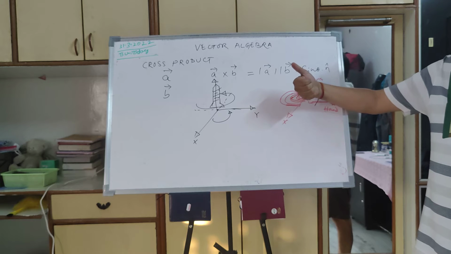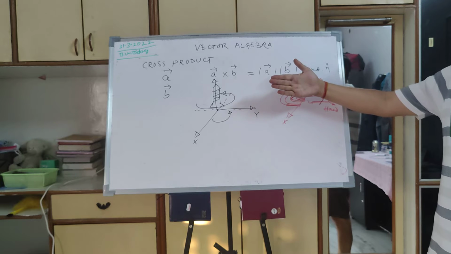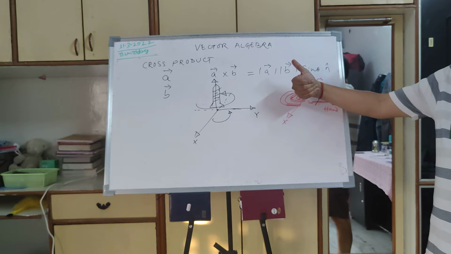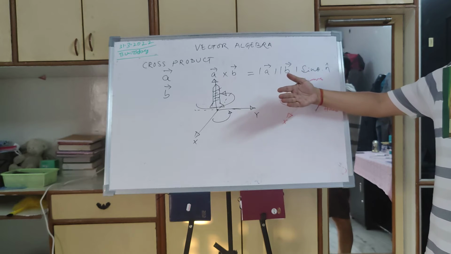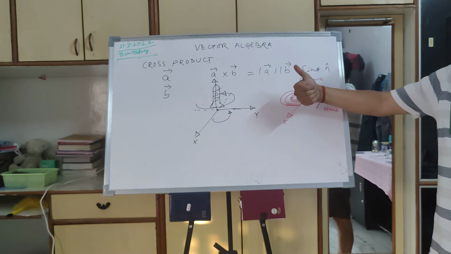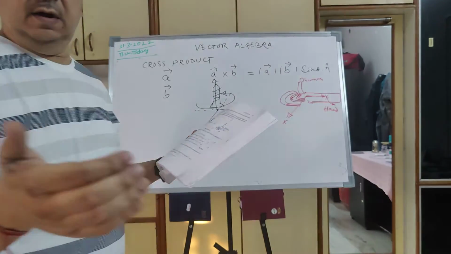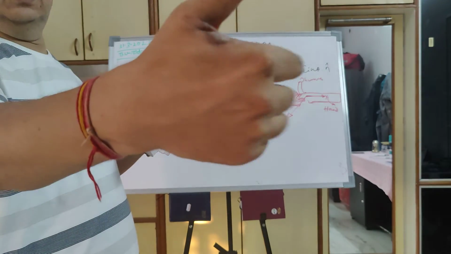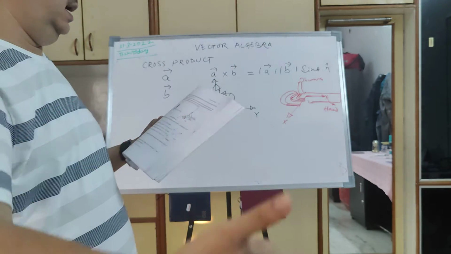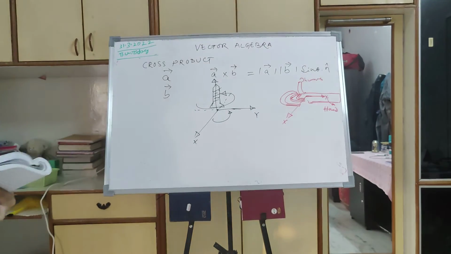You imagine my hand is the y-axis, and my fingers are what was the x-axis earlier. When my fingers rotate towards my hand, the x-axis is rotating towards the y-axis. Then my thumb points in the upward direction. That way it is positive z.